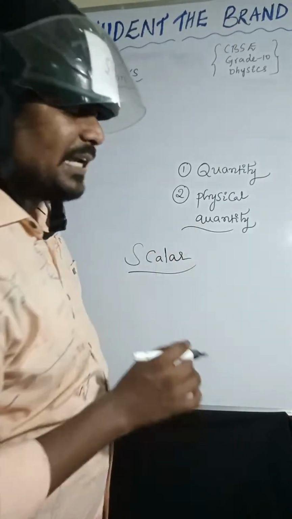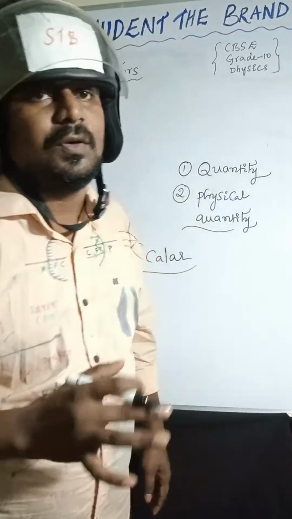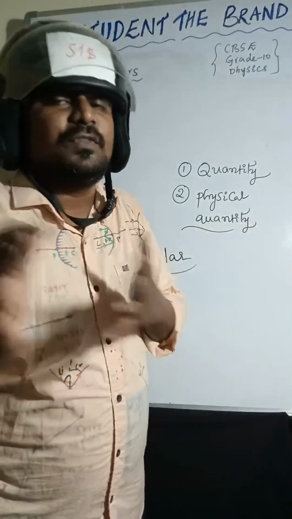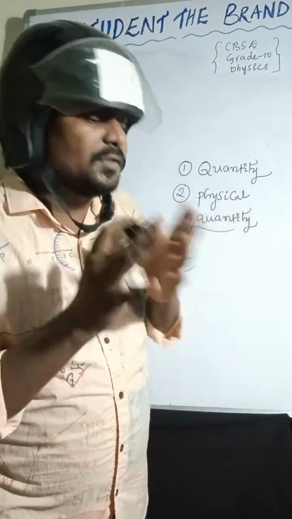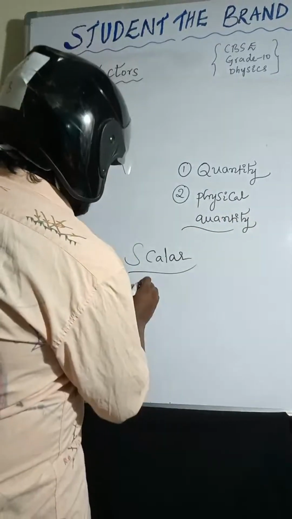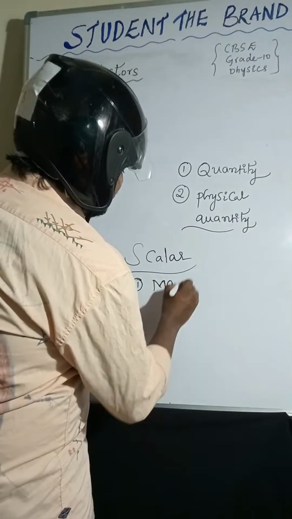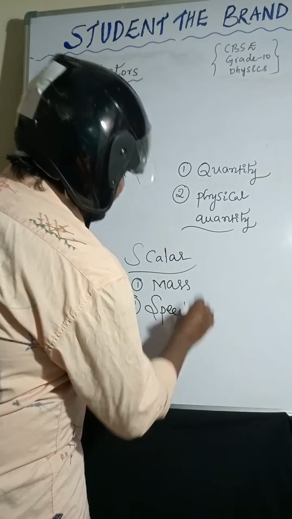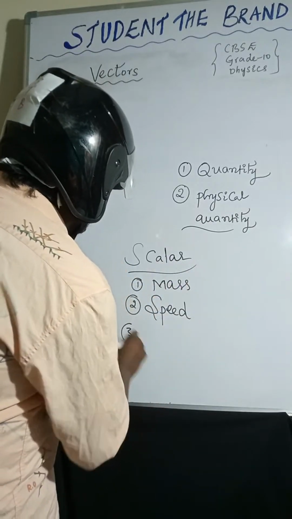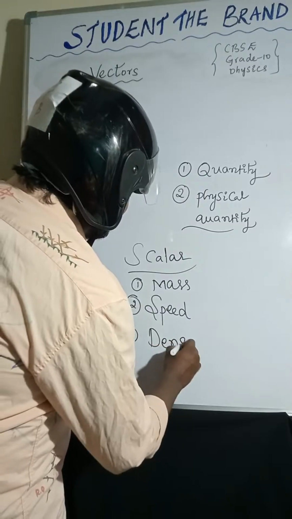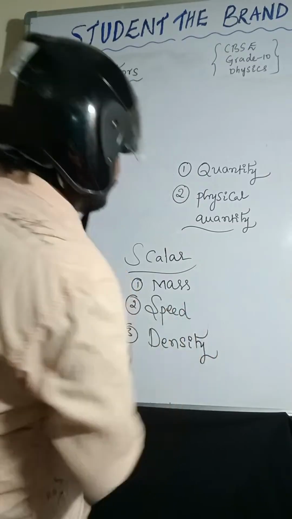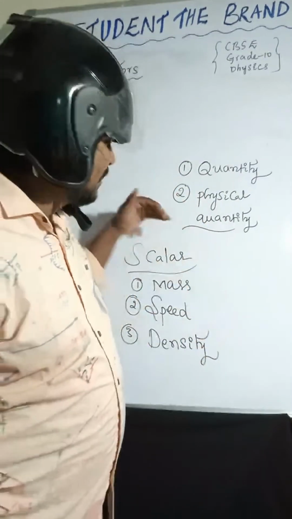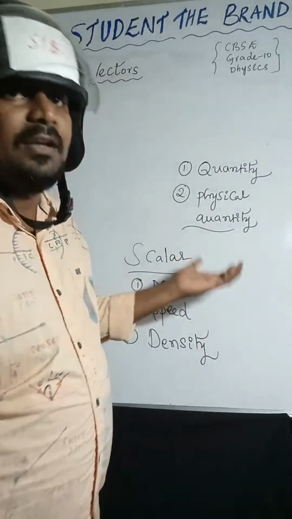What is scalar? The physical quantity which has only magnitude is called scalar. Example: the first one I am taking is mass, the second one is speed, and the third one is density. These have only magnitude. Understood? So for scalar, mass is only 2 kg, 3 kg.